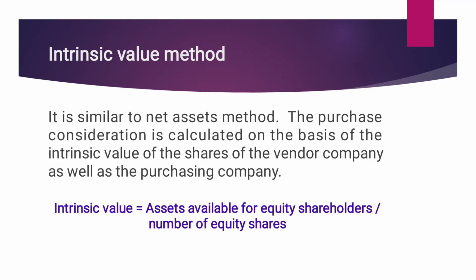This method focuses on the net asset value per share of the transferor company to calculate the fair exchange ratio for the shares offered by the purchasing company. It is calculated by dividing the company's net assets available to equity shareholders by the number of equity shares.